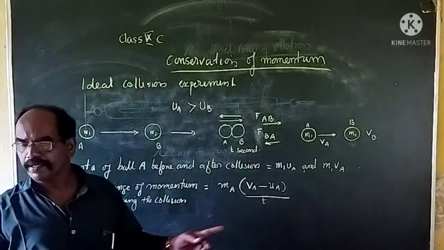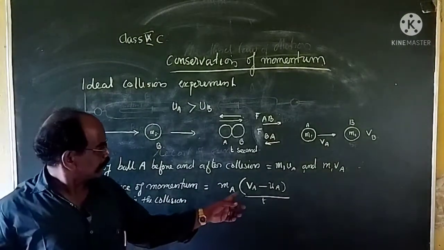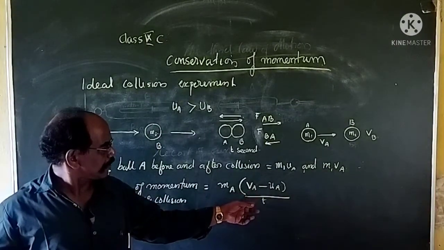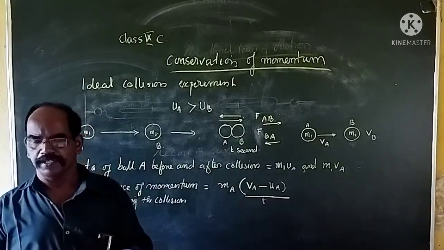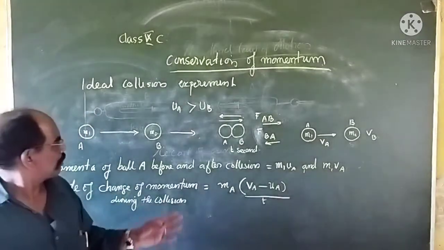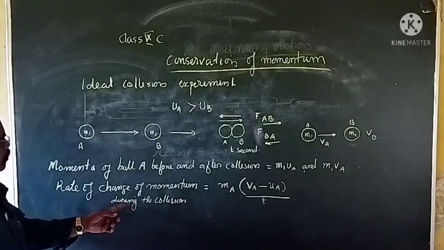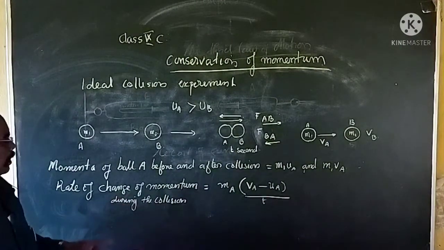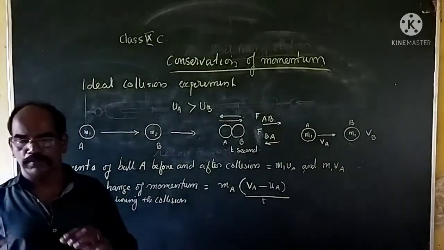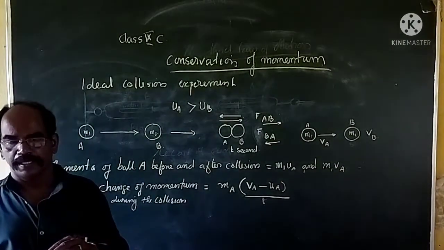So MA (VA minus UA) by T. This is the rate of change of momentum of ball A.